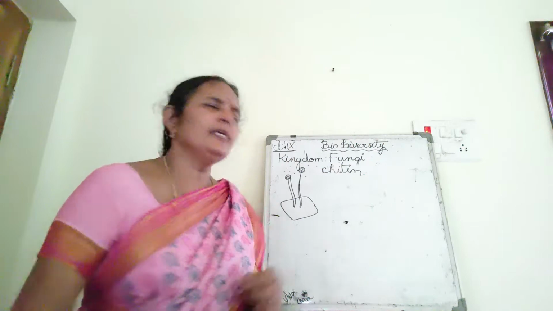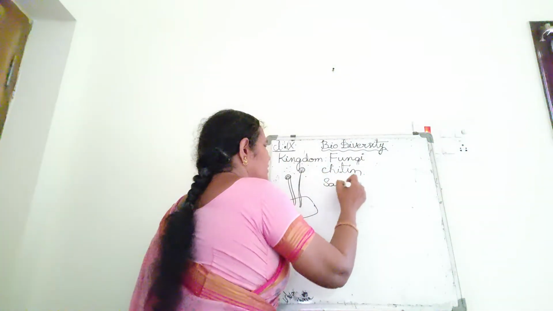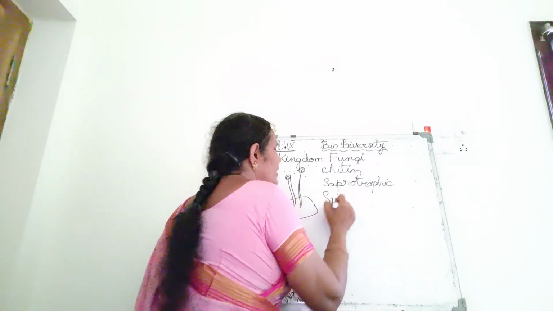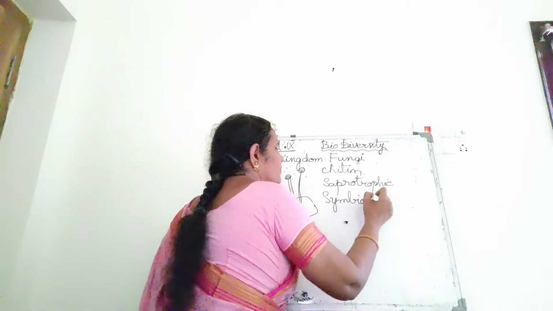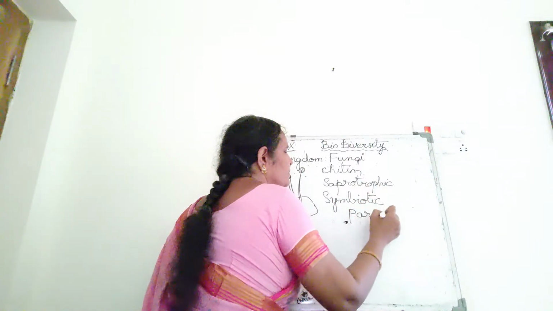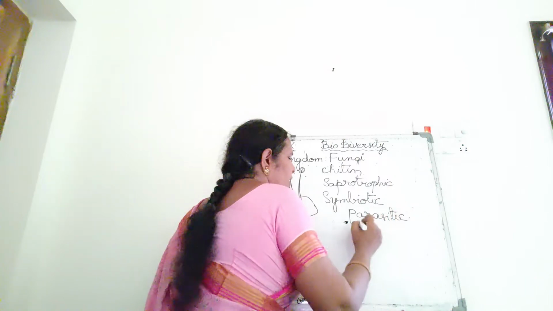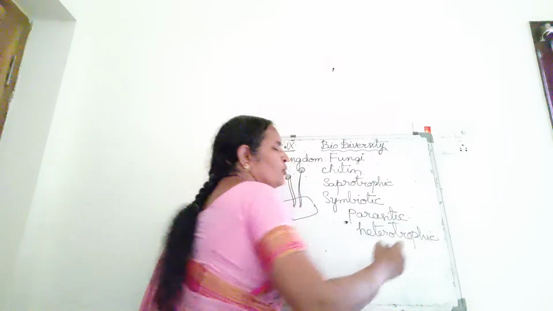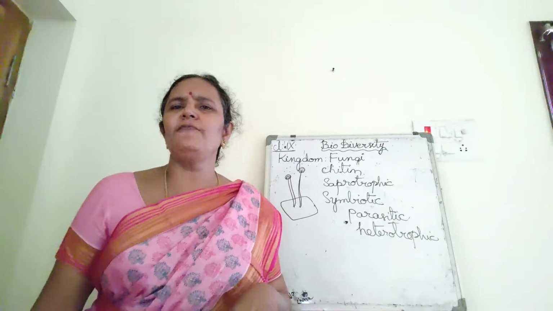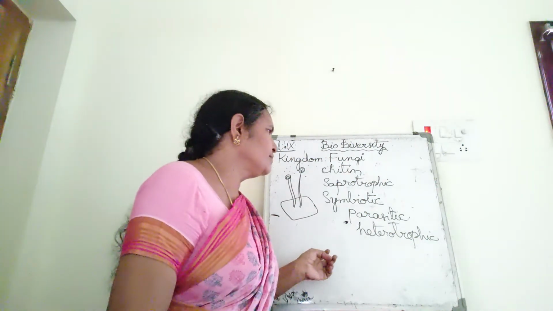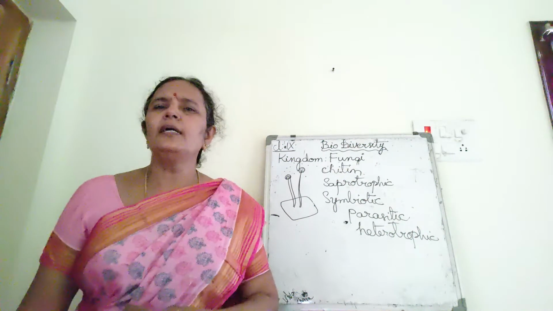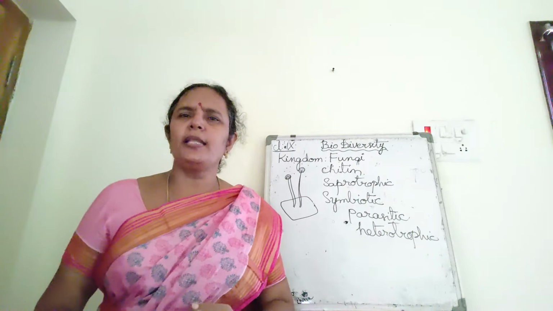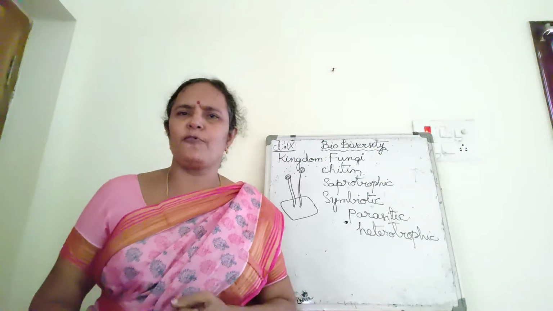These are mostly saprotrophic. Some are symbiotic. Some are parasitic, heterotrophic. These are the different modes of nutrition in fungi. Saprotrophic, they eat the dead and decaying organic matter. The organisms that eat dead and decaying organic matter are called saprotrophs or saprophytes.